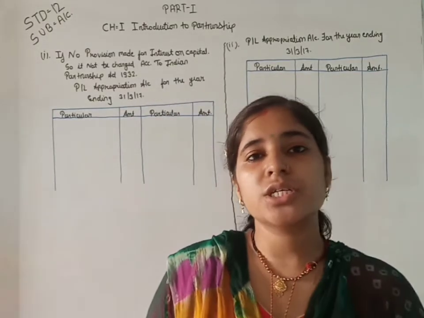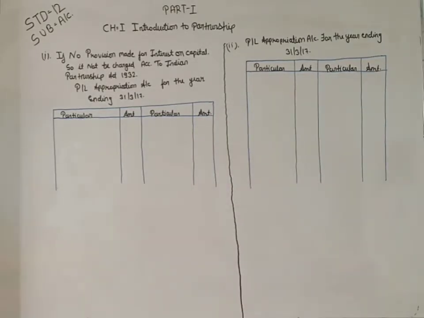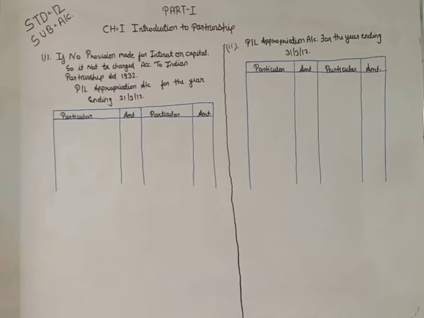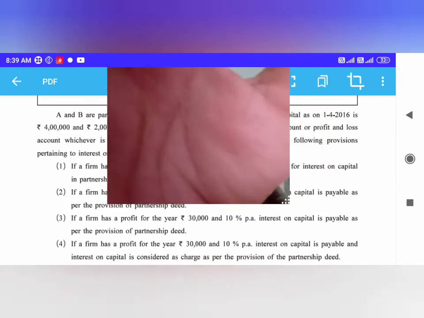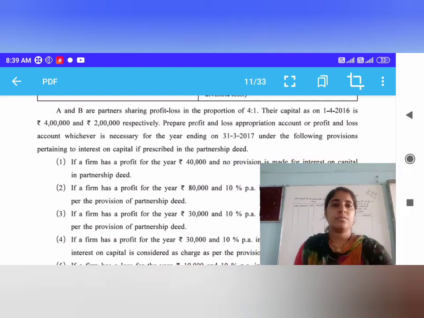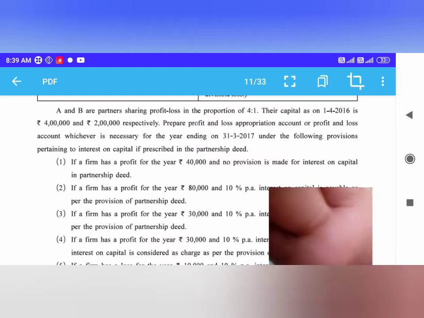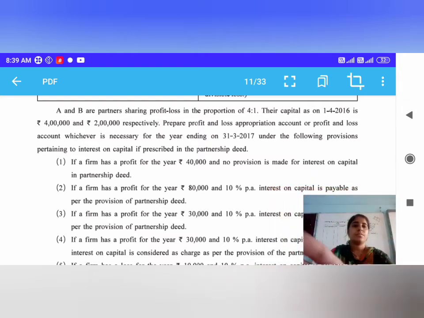I will read some questions and show you the question about interest on capital in different circumstances. Now here is the question you can see on your screen.